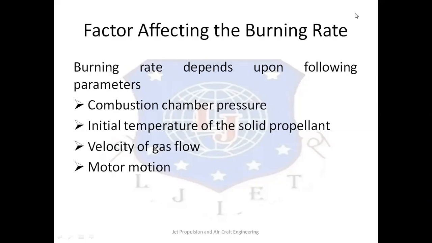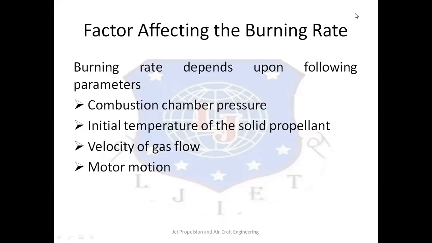Now, the second factor is the initial temperature of the solid propellant. Temperature affects the rate of chemical reaction, and thus the initial temperature of the propellant grain influences the burning rate.